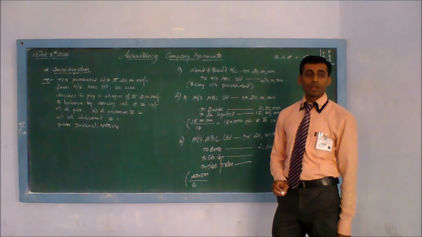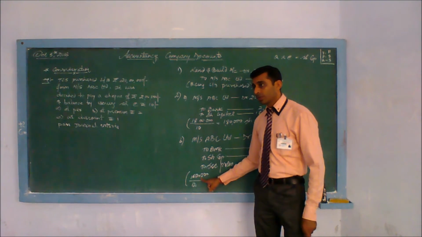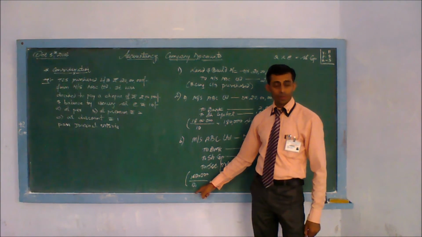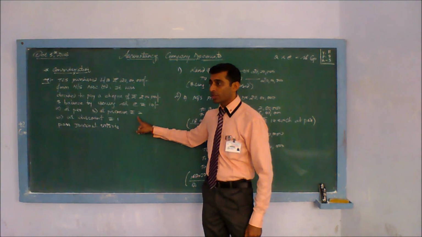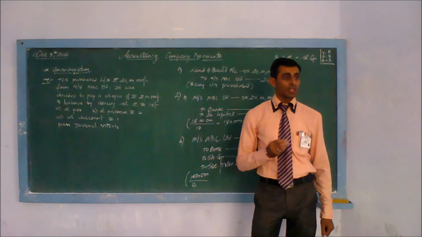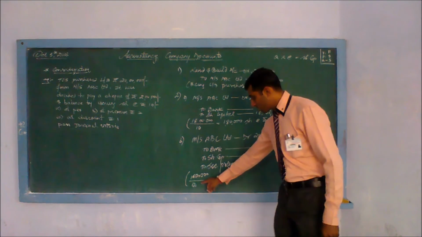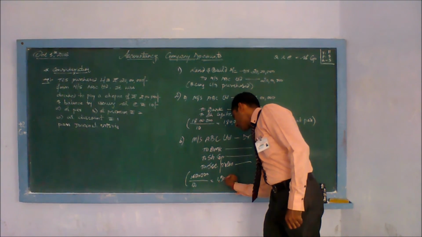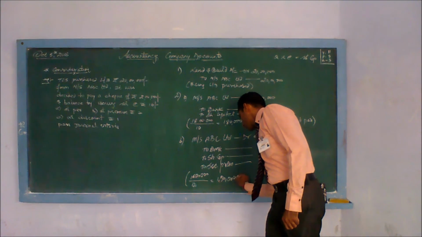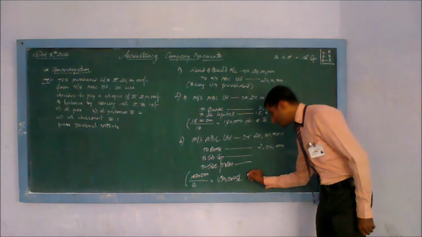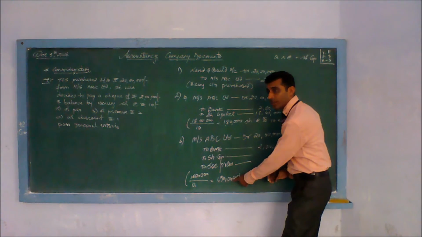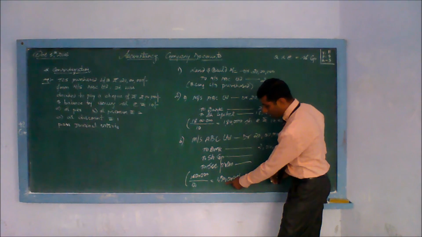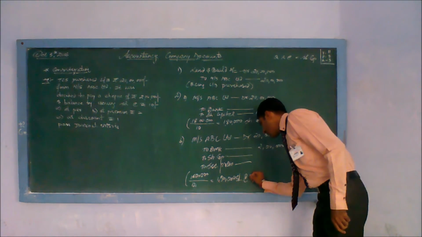This is what was given to me in the formula: net amount divided by face value plus premium. This is a case of premium. 10 was the face value, 2 rupees extra you are charging. So the value of the share is 10 plus 2, 12. You will divide by 12. The answer will come 1,50,000 shares. How did I calculate it? By dividing 1,80,000 by 12. Your answer will be 1,50,000 shares at the rate of rupees